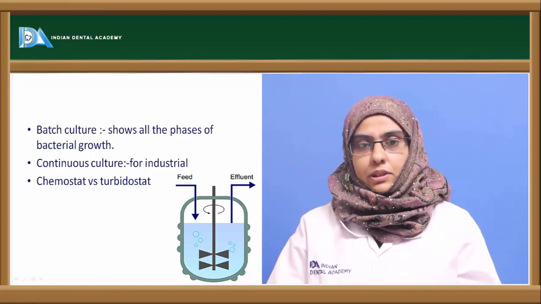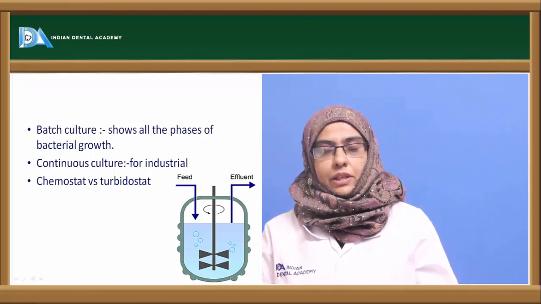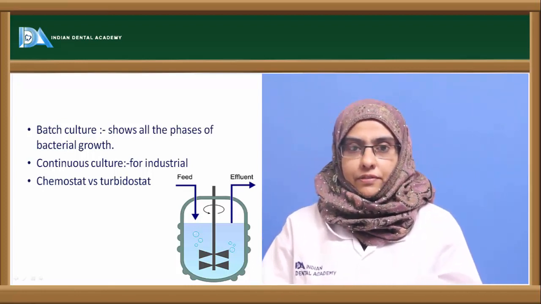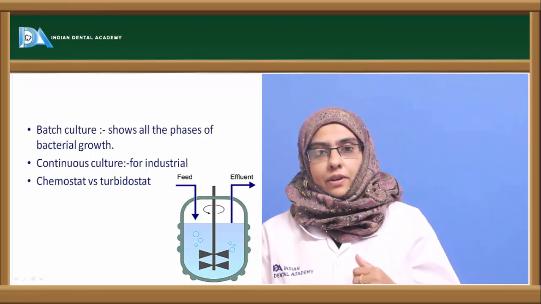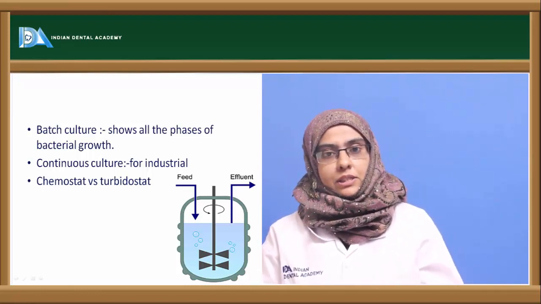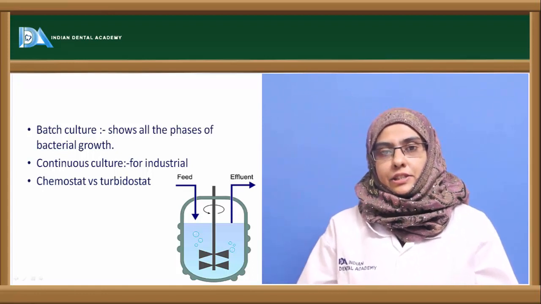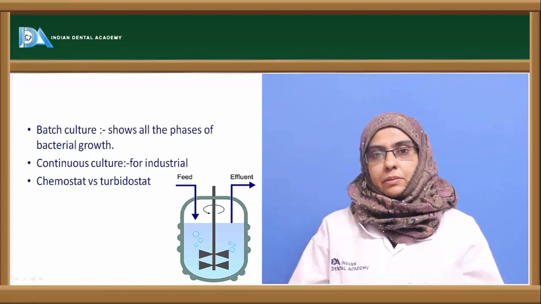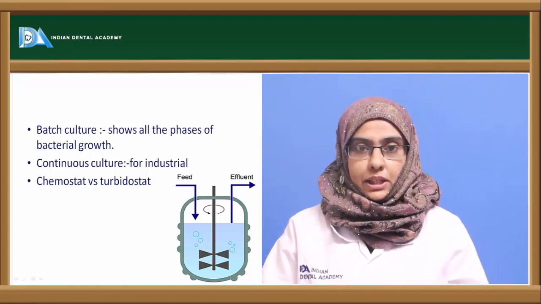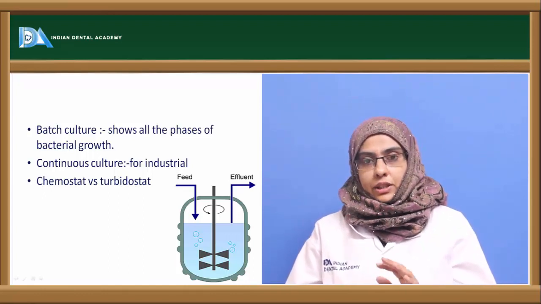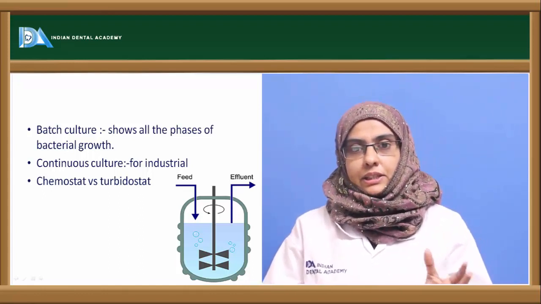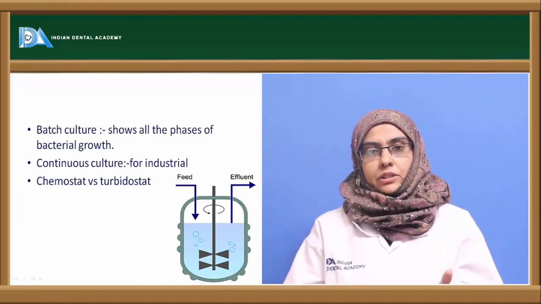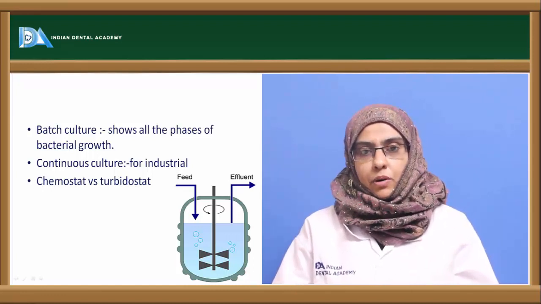And in the continuous culture system, we regulate the growth of the organism, where the organisms are regulated at the log phase so that we can get the important metabolites from the microorganism. And this continuous culture system is mostly used in the industrial and research purposes to get the metabolite from the organism. And the continuous culture system can be regulated by two ways. One is called as a chemostat, the other one is called as the turbidostat. So chemostat is a system where you can see the change in the chemical nature of the medium. So you can keep on adding the nutrients so that the organism grows and produces the important metabolites.